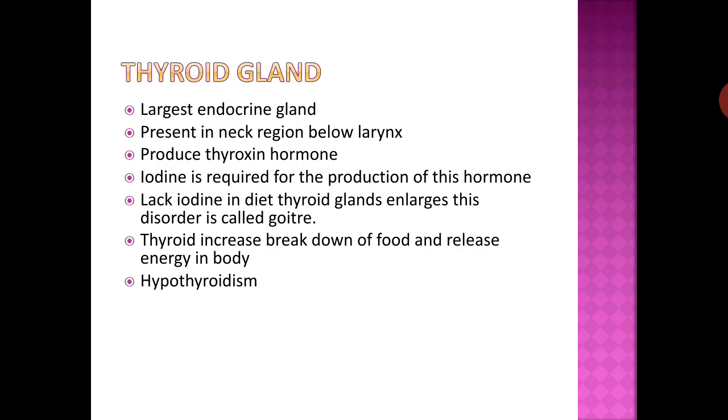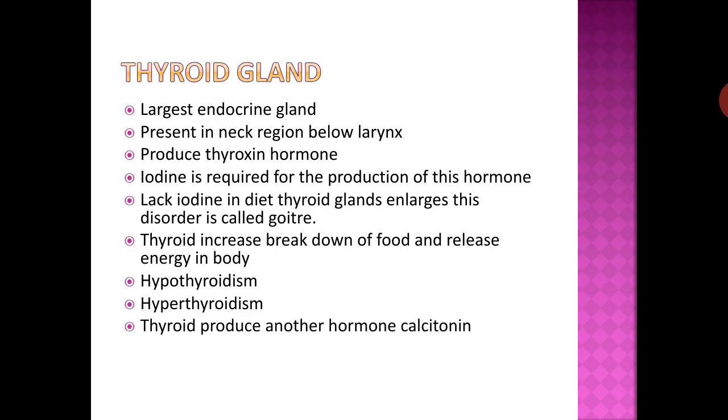Hypothyroidism is caused by underproduction of thyroxine. It is characterized by low energy production in the body and slowing of heartbeat. Hyperthyroidism is caused by overproduction of thyroxine. Its symptoms are increased energy production, increased heartbeat, frequent sweating, and shivering of hands. Thyroid produces another hormone called calcitonin. It decreases the level of calcium ions in blood.